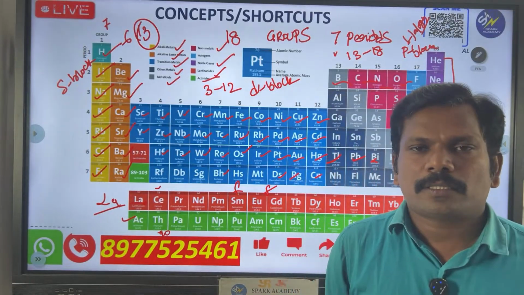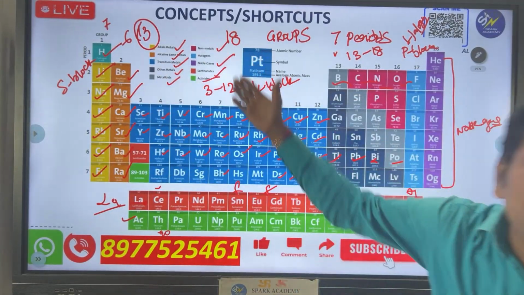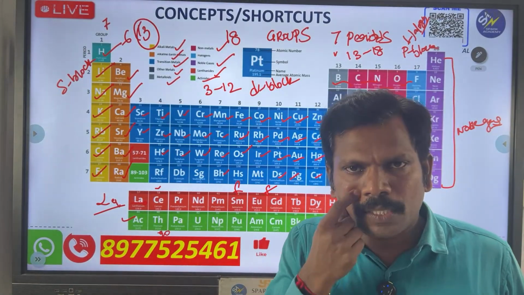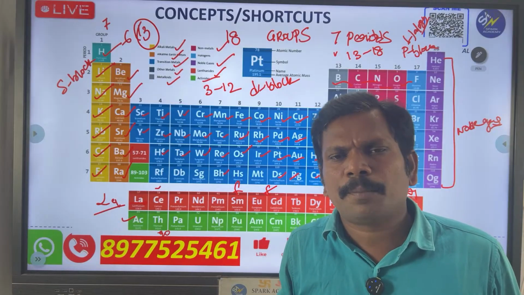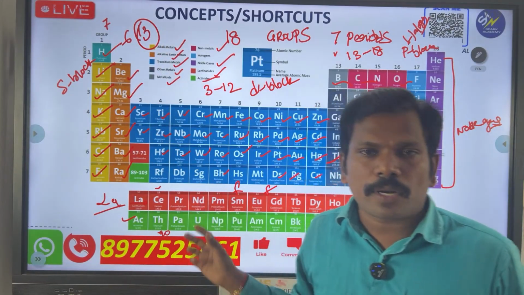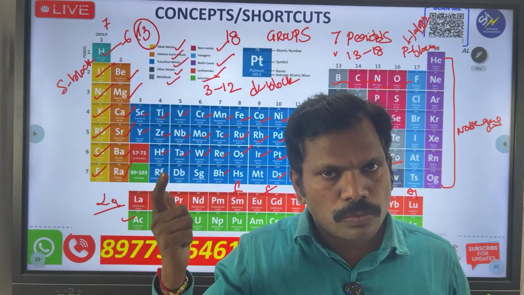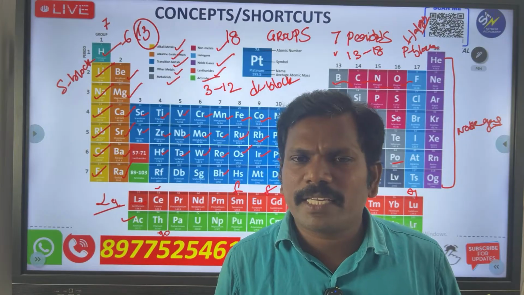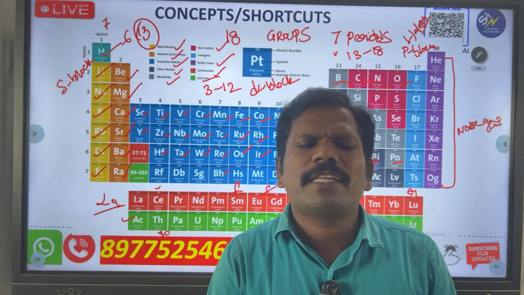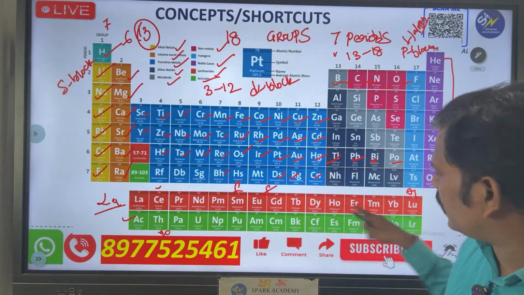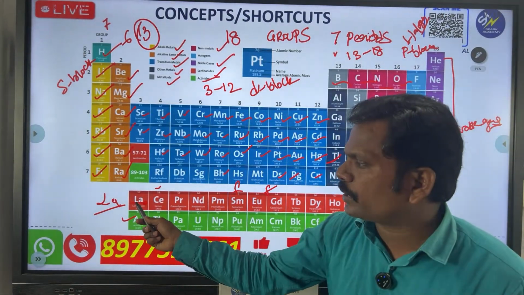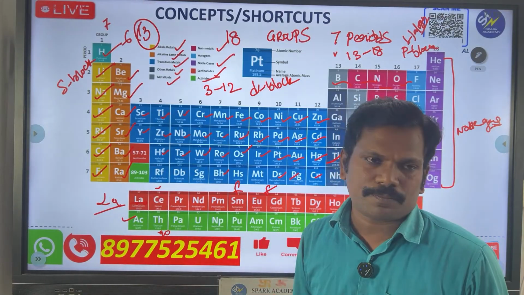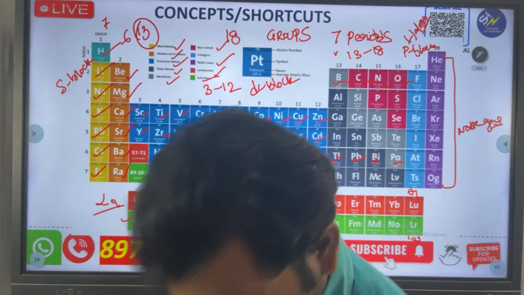So everybody asks, sir, how to remember? I already told you na, remember groups. If you remember groups rather than periods, you will remember the periodic table very easily. Okay na? It's not a difficult thing, simple. How many groups are there? In S block there are 2, in P block there are 6, in D block there are 10. So very easy na. F block has 14, everything is going. Okay na? See the elements, each one containing 14 elements. Okay na? Sir, this one has 15, that's why I said this is D block. See here actinium, the same thing it is. Okay? Yes, clear.